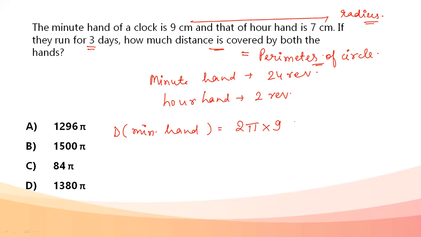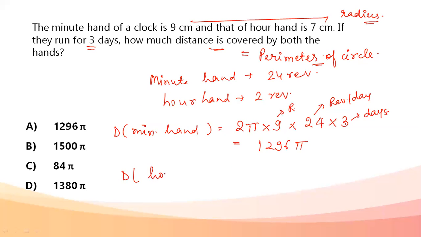9 is the radius, 2 pi r into number of revolutions made in one day is 24, number of days run out is 3. So when we multiply this, it will come out to be 1296 pi, because all the answers are given in terms of pi. So let it be in terms of pi only. So it's 2 pi, 9 is my radius, 24 is revolutions per day, and 3 is number of days for which it is moving. Okay, distance covered by our hand.